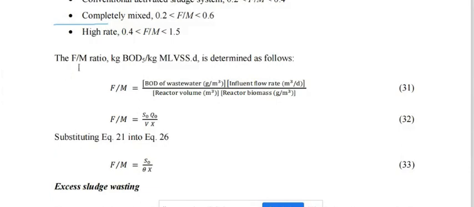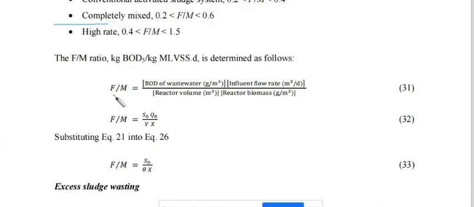So if you see the F by M ratio, it is the amount of BOD5, meaning the amount of biochemical oxygen demand, upon the kg of MLVSS. It is the mixed liquor volatile suspended solids. So it is the ratio between the BOD5 and the MLVSS. Now let's elaborate that formula.